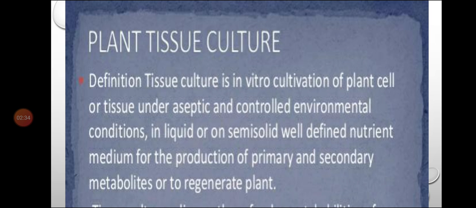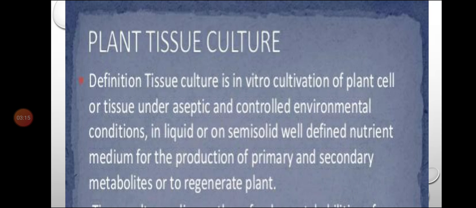Once again we will see the detailed definition of plant tissue culture. Tissue culture is an in vitro technique. I told you in vitro means inside the lab, inside the laboratory it will be done. It is the cultivation of plant cells or tissues under aseptic and controlled environmental conditions in a liquid or semi-solid, well-defined nutrient medium for the production of primary and secondary metabolites or to regenerate plants.